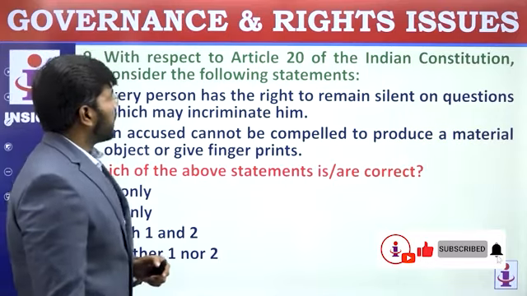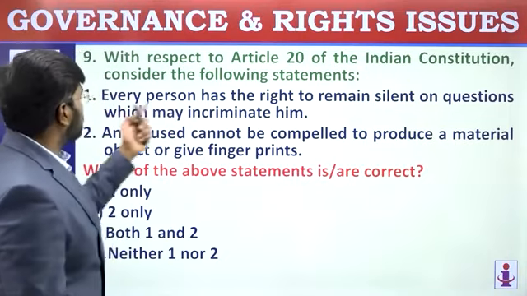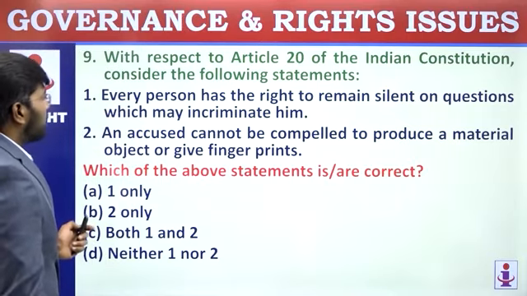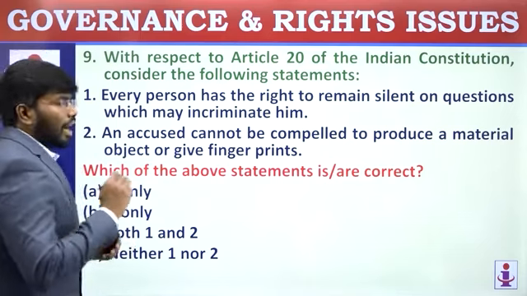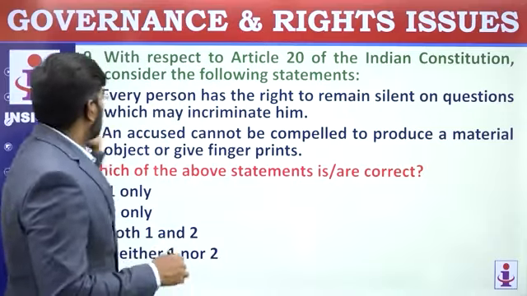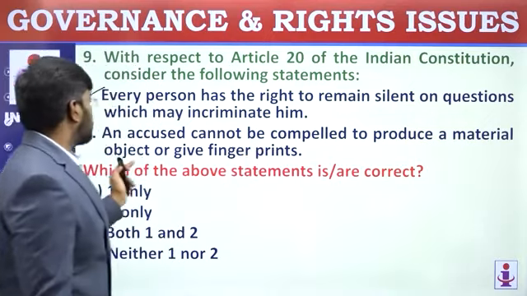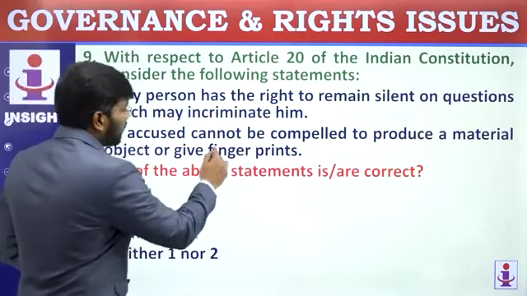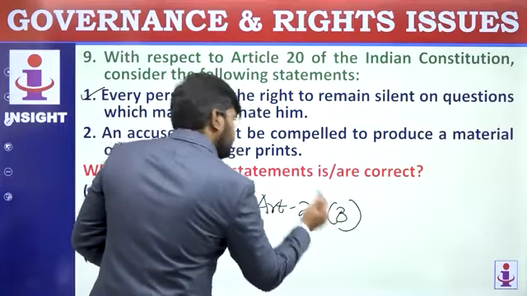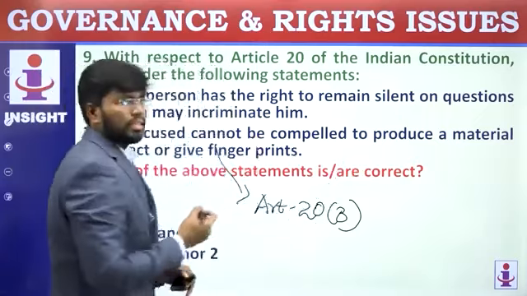With respect to Article 20 of the Indian Constitution, just now I have discussed Article 20, consider the following statements. Every person has the right to remain silent on questions which may incriminate him. Yeah, you can't compel a person to accuse himself or to give a statement. So, first statement is correct. An accused cannot be compelled to produce material object or give fingerprints. No, under Article 20 Clause 3, these things are permitted. He has to give material objects or fingerprints.